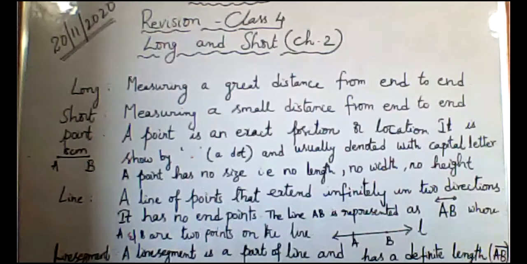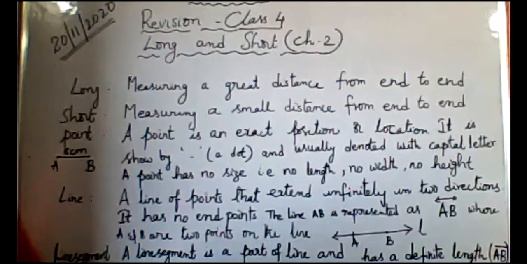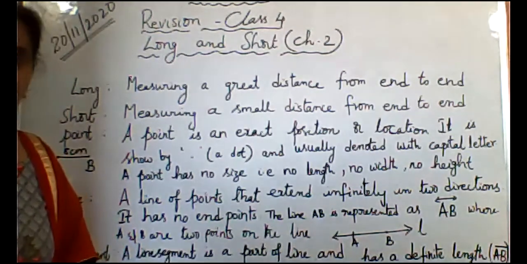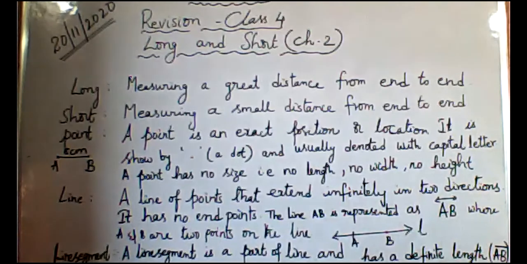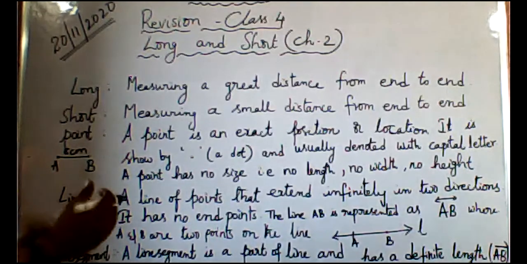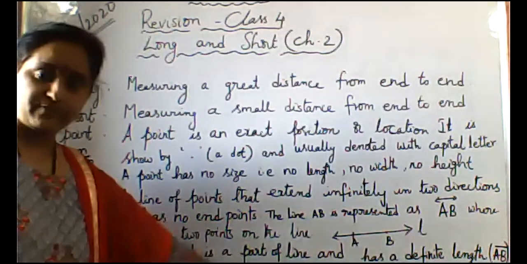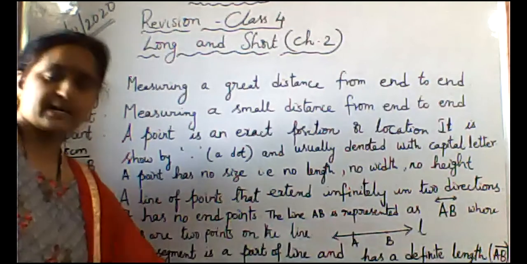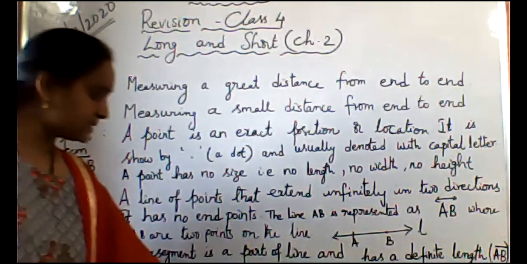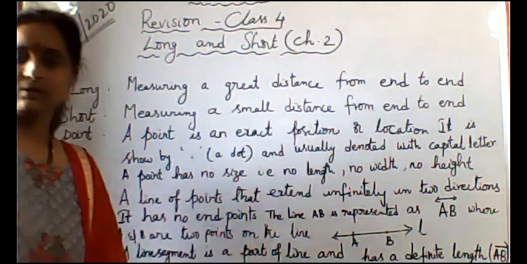This is a line segment. Then what about a ray? A ray is also a part of a line, with one starting point and no end point. That means on one side it goes infinitely. Here OA is the ray, and we represent the ray like this.